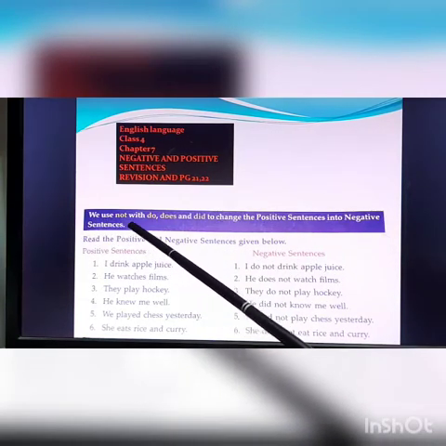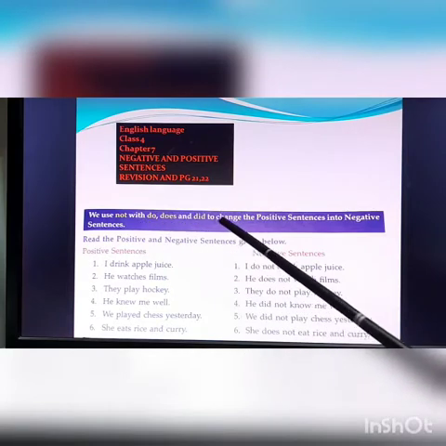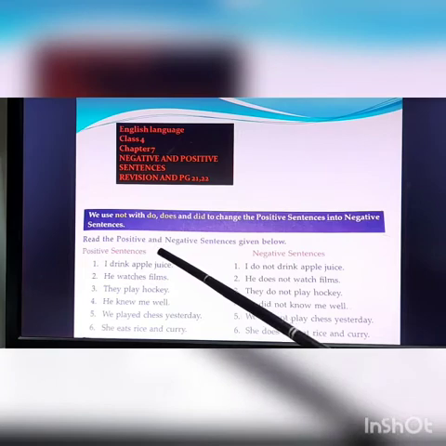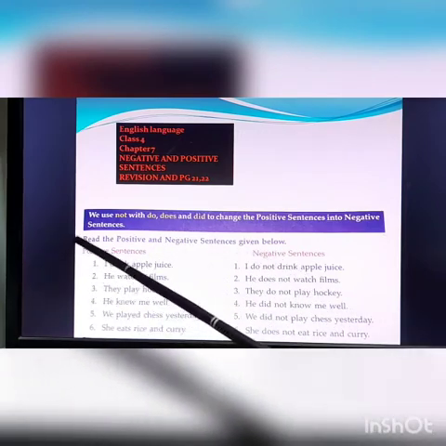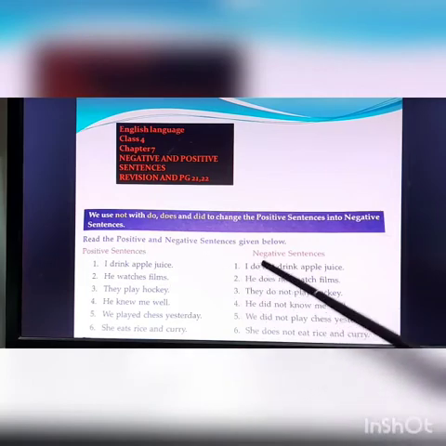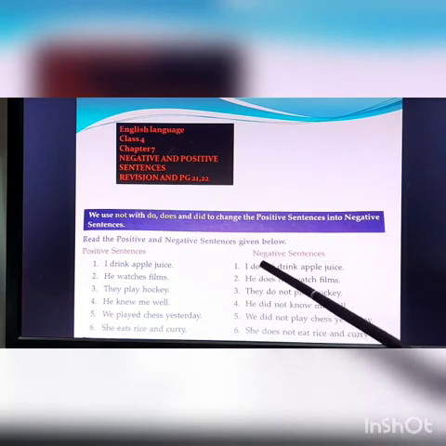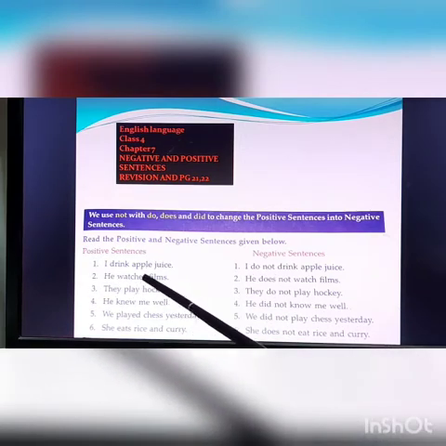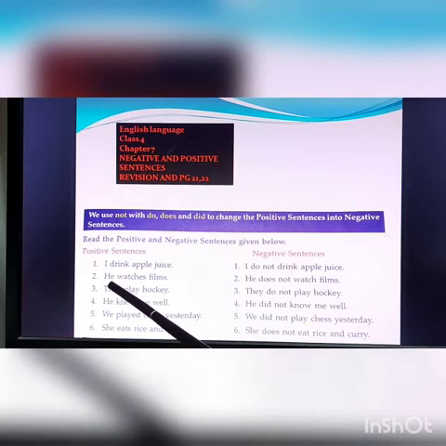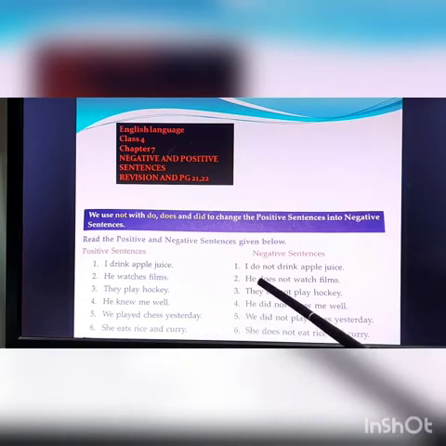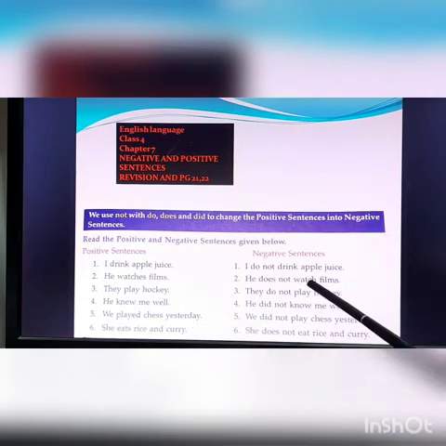We use not with do, does and did to change the positive sentence into negative sentence. Read the positive and negative sentences given below. Positive sentence number 1, I drink apple juice. I do not drink apple juice. So we all remember that I comes with do. He watches films. He comes with does. So he does not watch films. And since does is used, es drops.